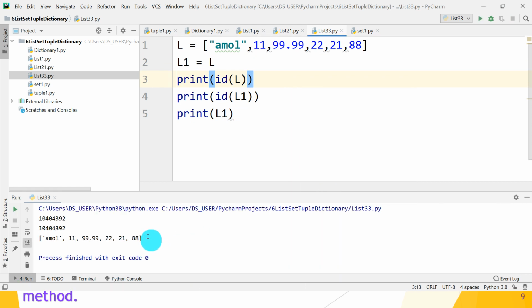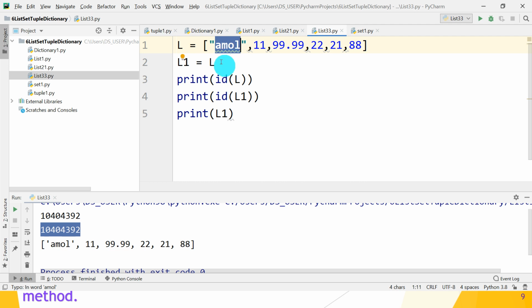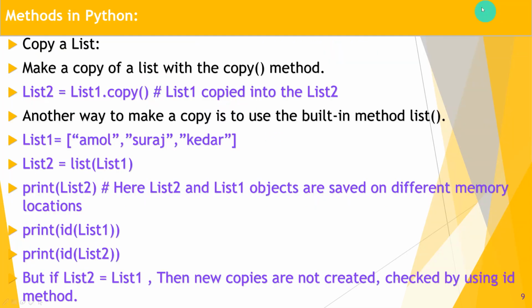Let's check. Great, these two IDs are the same, so L1 and L are the same list object. A new copy is not created in this case. That's why whenever we make a change in L, it is automatically reflected in L1. But in the previous ways, using the list constructor and the copy method, whenever we change some values in the second copy, it is not reflected in the previous copy. Understood, guys? I hope you understood.